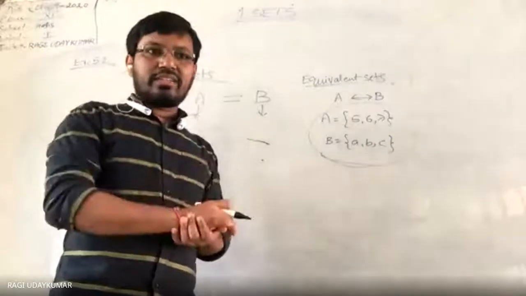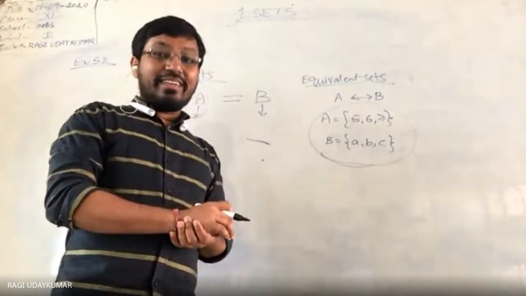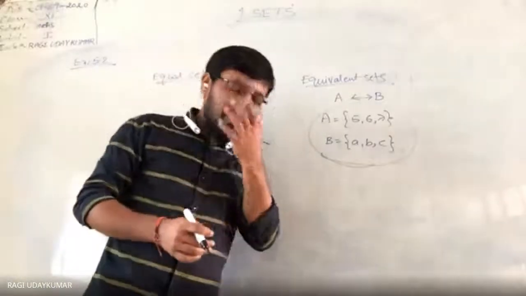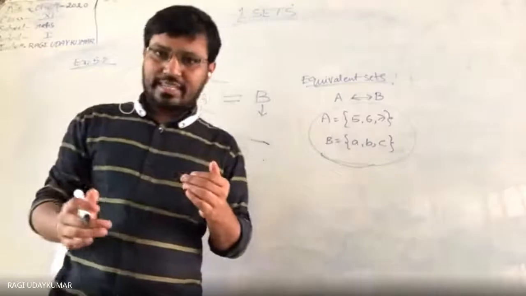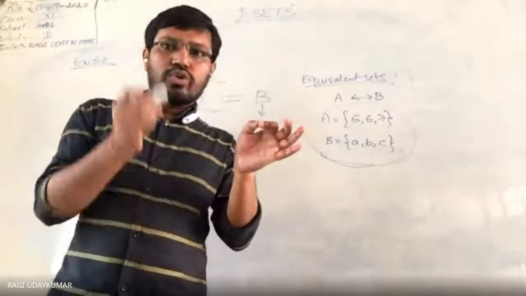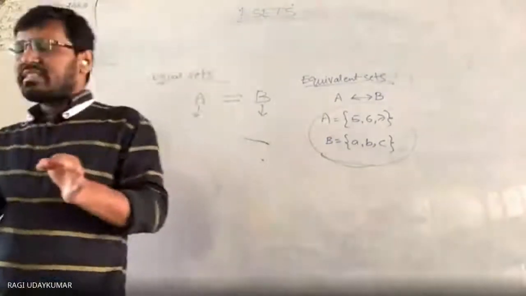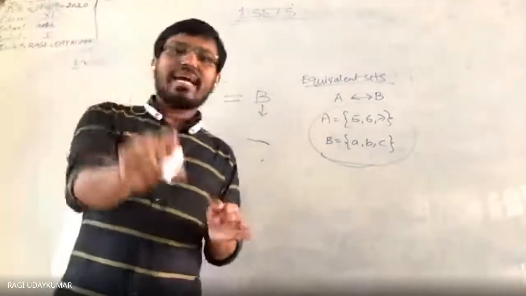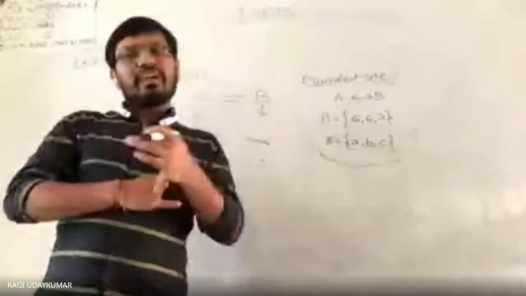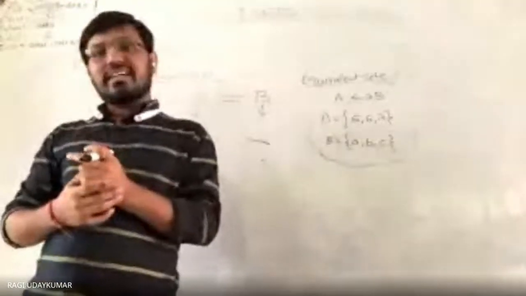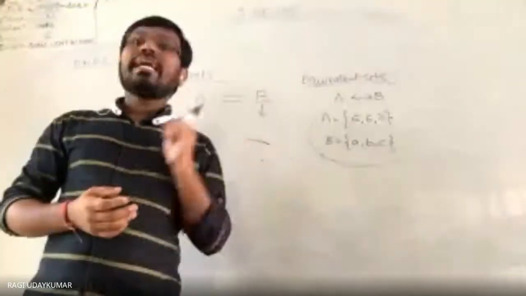Sir, if it is an infinite set, if the two sets are infinite sets, then in that case we call it a 1-1 correspondence. 1-1 correspondence is nothing but matching one element with another element. If you are able to match them, then in that case also, infinite sets are called equivalent sets. Equivalent is different from equal. I will give an example.